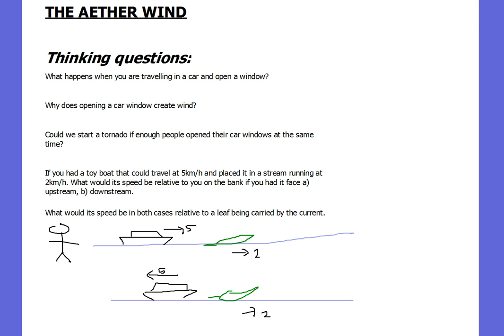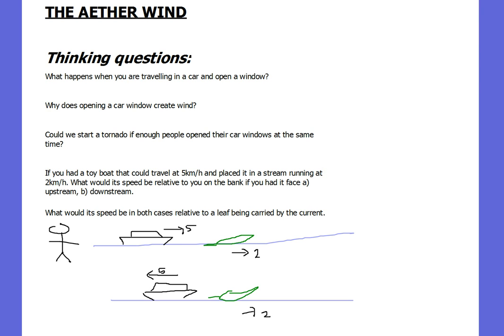So in your booklet, after you've finished the experiment, the next thing we're talking about is the ether wind. Now, we've talked about the ether being the supposed medium for light. They thought light was a wave, therefore it needed a medium, and the ether was the medium for light. But before we start thinking about the ether, I want you to think about a few questions.